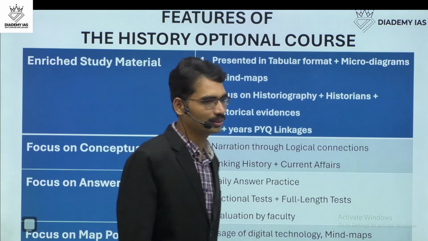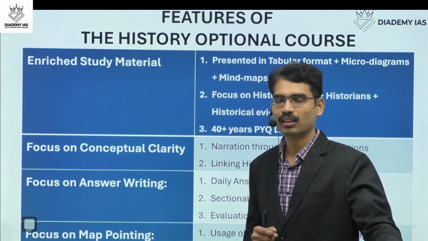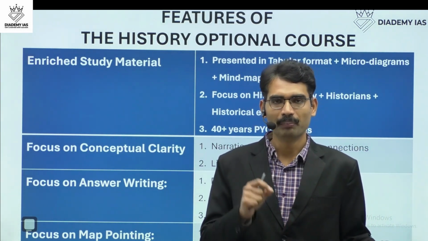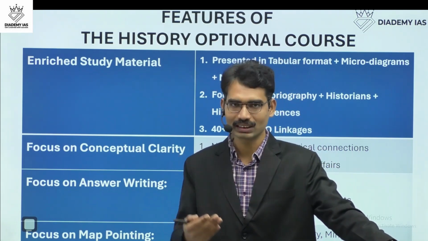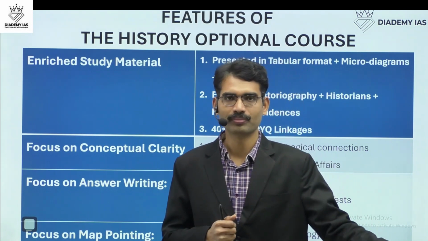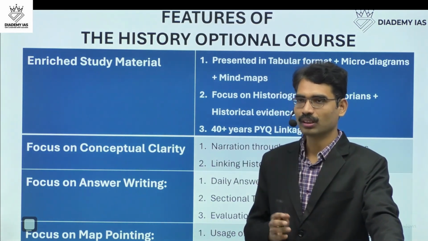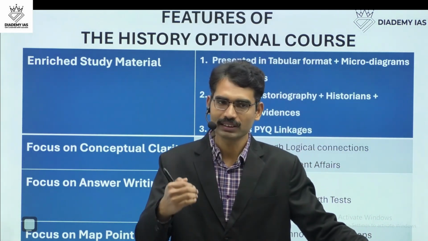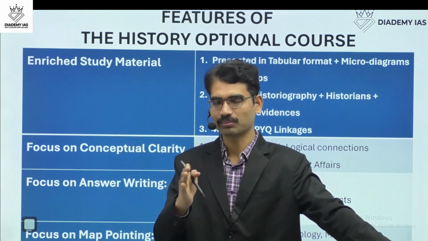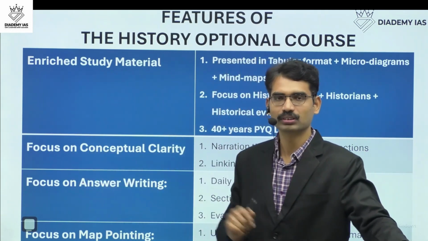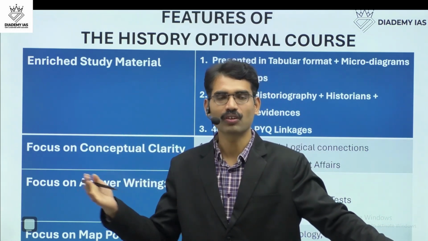Next, another important part with respect to history optional is map pointing. As we know, map pointing is very, very crucial. 50 marks are there for map pointing. Map pointing is one area where we can score very well, beyond 60% and up to 80% is also possible. Even if some map markings are very difficult to know. Out of 20 sites, if you leave 5 questions and manage to know 15 map sites, still you will get a very good score. Up to 30, 35, 36 out of 50 you will get.